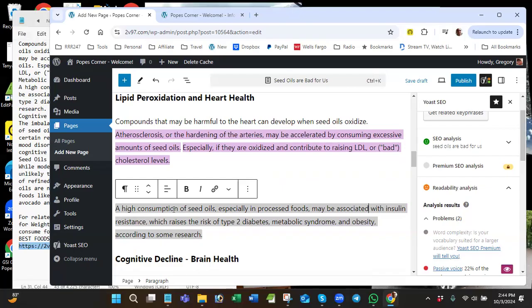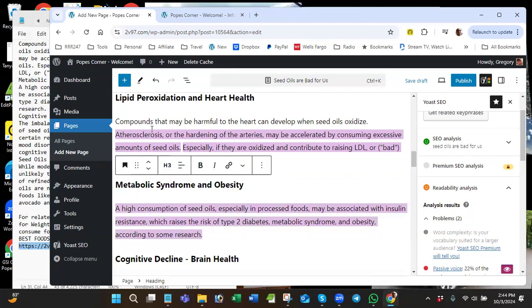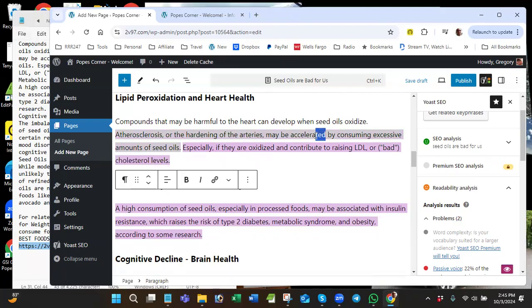So a high consumption of seed oils, especially in processed foods. Okay, so I'm not really going to fix that one because processed foods is what we want to say, right? So hardening of arteries maybe accelerate. So we could just say may increase.